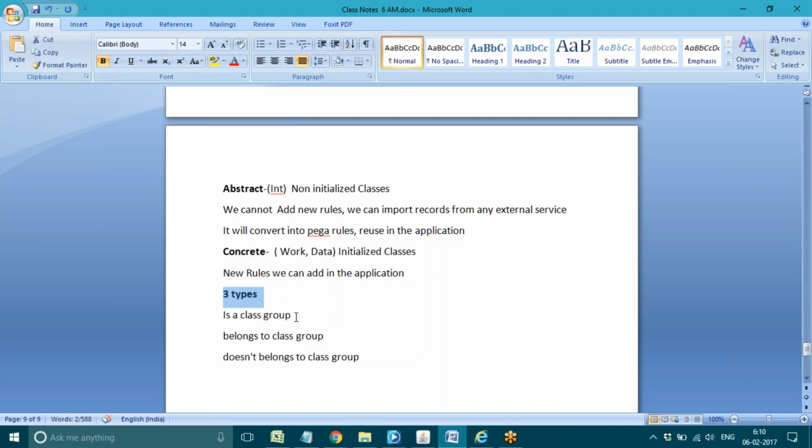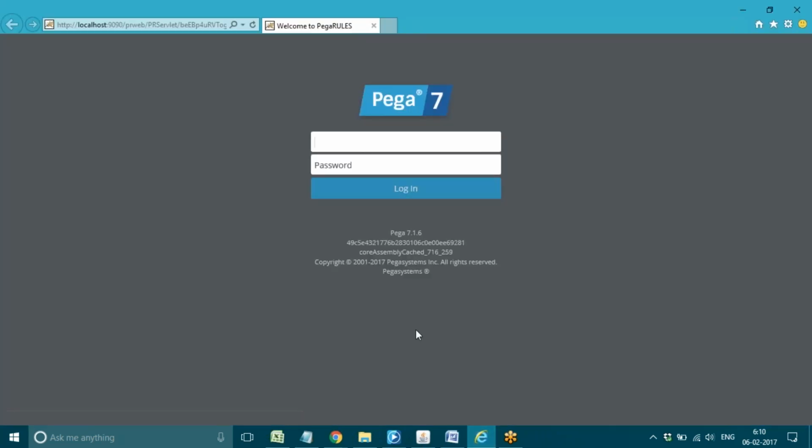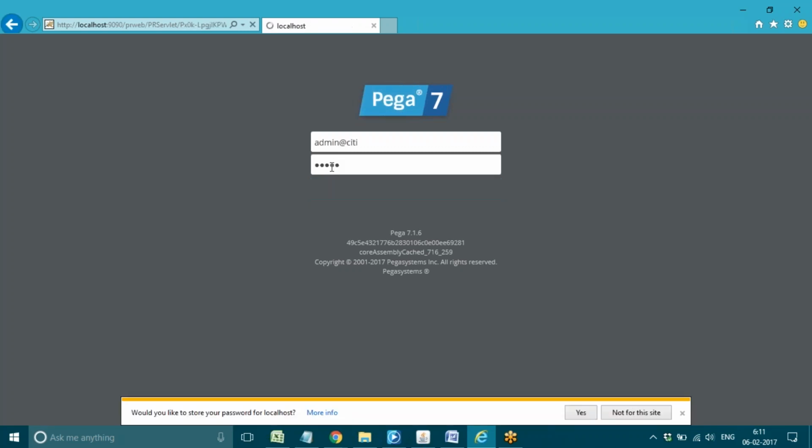See which type of classes comes under is a class group: our work pool is there, right? Your work pool comes under is a class group. Okay, so if you want to see the structure of your work pool, log into the application. As part of setup our operator ID is admin@city, and rules is the default password.